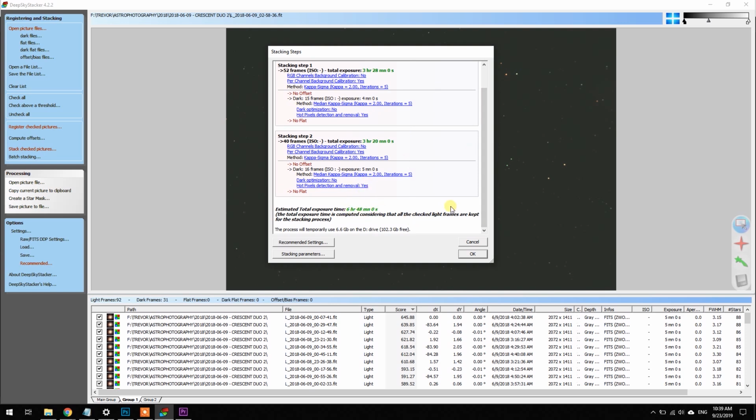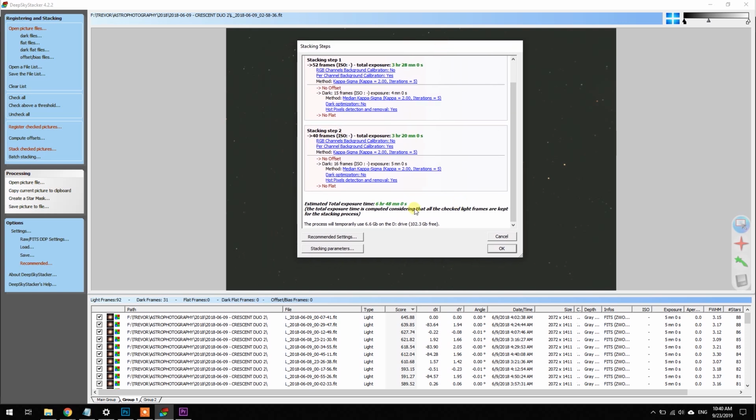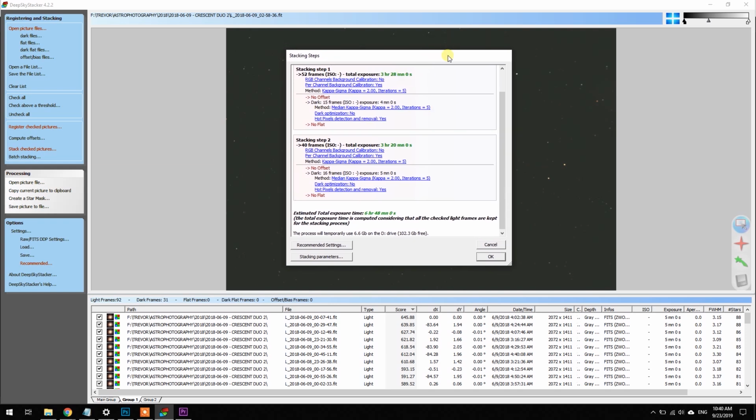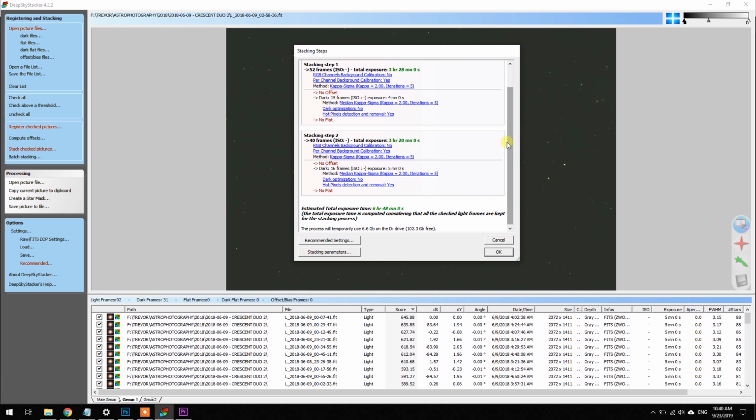So that's where you got to make the decision. You want as much integration as possible for that, the best signal to noise ratio possible. But you also don't want to stack any images that show trailing or they have a weak signal, because that's not going to do you any benefits. So by using the score feature and stacking your best images, you're going to create a better intermediate file. And you know what, 6 hours and 48 minutes isn't so bad. So that's just some food for thought there using the score feature in DeepSkyStacker. And hopefully this was useful to you.